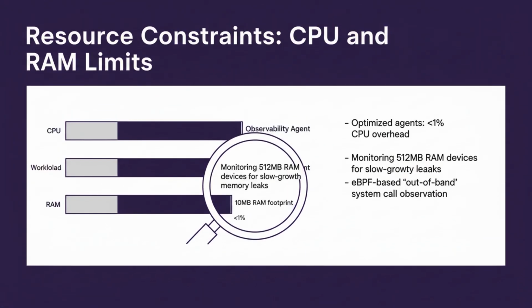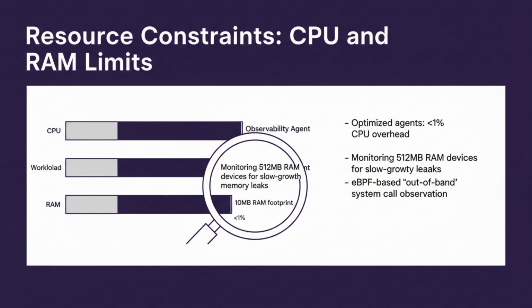Edge devices are often severely resource constrained, sometimes with as little as 512 megabytes of RAM and low-power ARM CPUs. Traditional observability agents can consume up to 20% of these resources, which is unacceptable. We must use slim agents written in Rust or C that operate with less than 1% CPU overhead and a 10 megabyte memory footprint. Monitoring memory leaks at the edge is particularly vital.